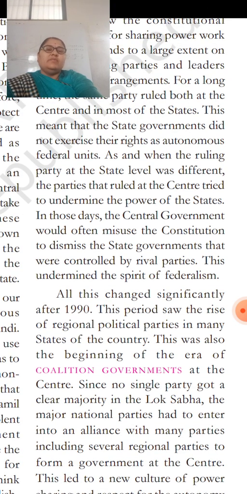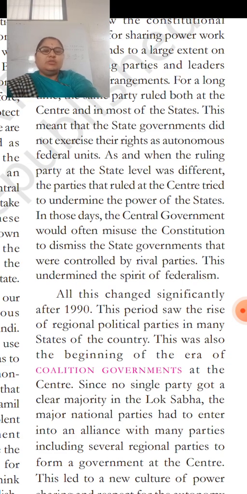Their people will not get the proper facilities. They don't enjoy the proper facilities that the central government gives to the state government, because there will be conflict, there will be fight, always a fight between the center and the state.